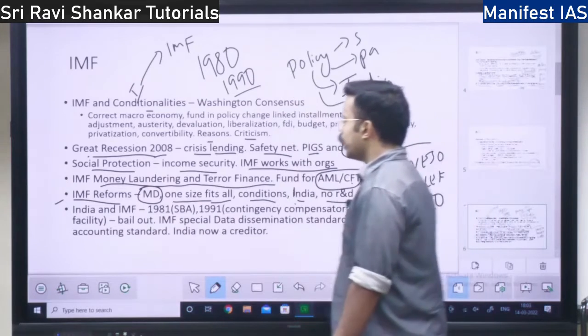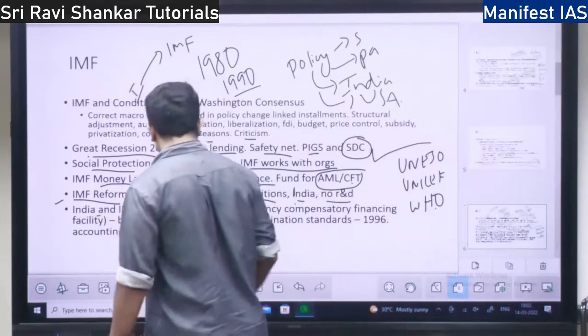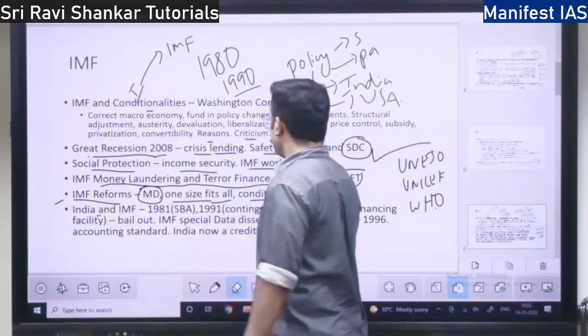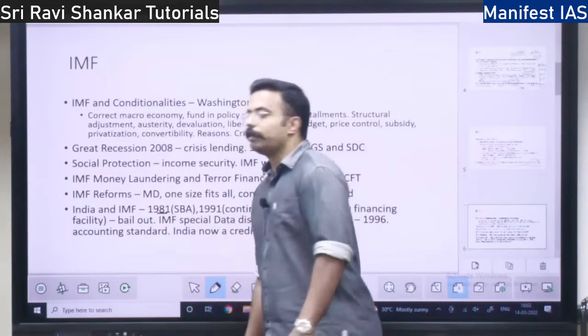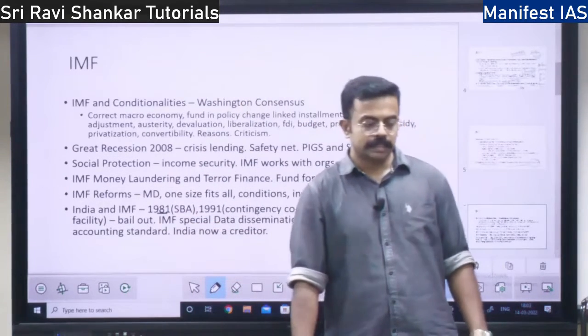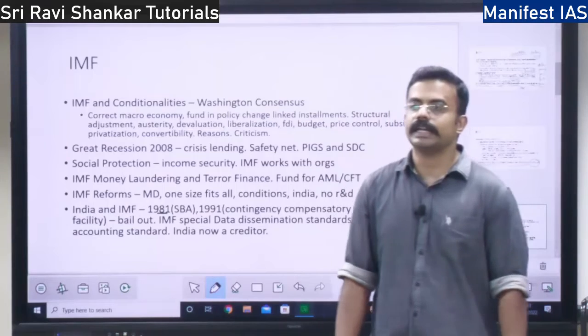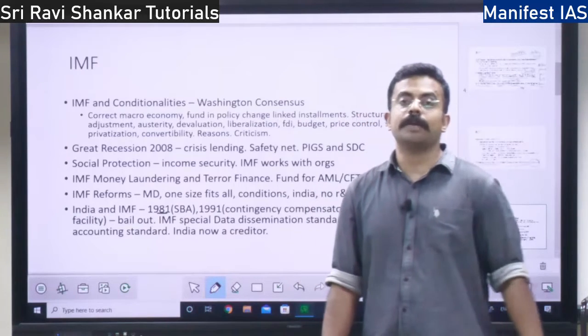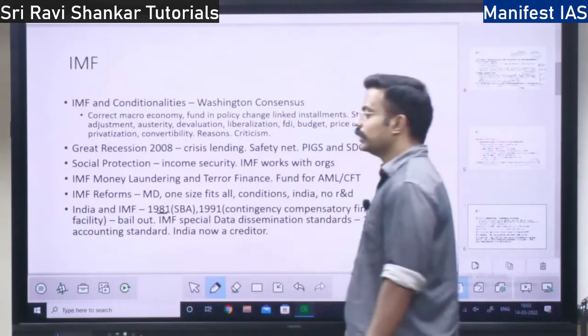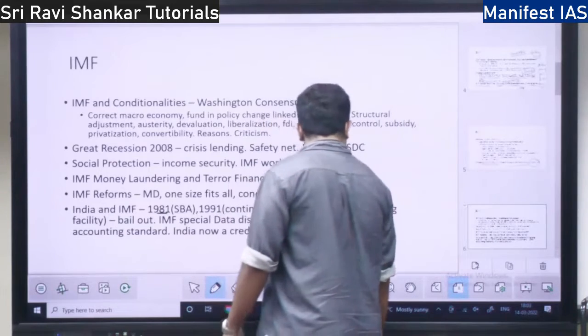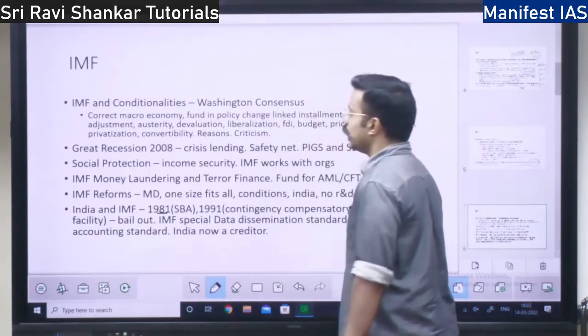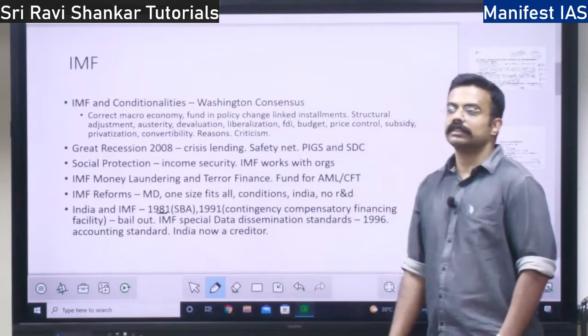So India and IMF, what is the relationship? In 1981, we borrowed from the IMF under standby arrangement. I told you what it is. It is a non-concessional finance under BOP crisis. Right?